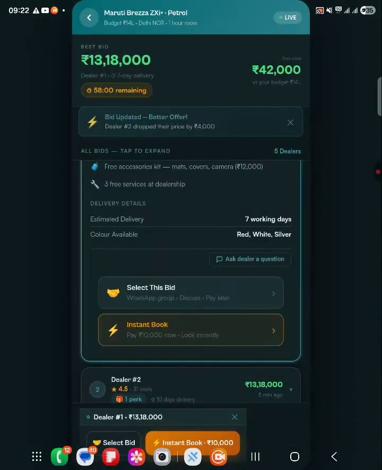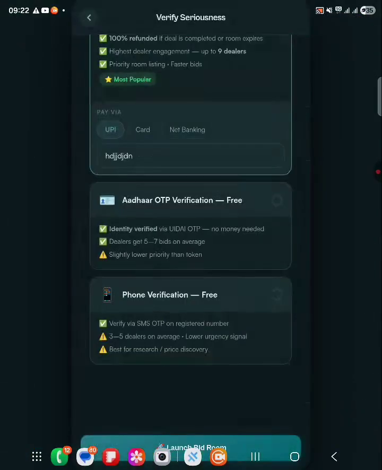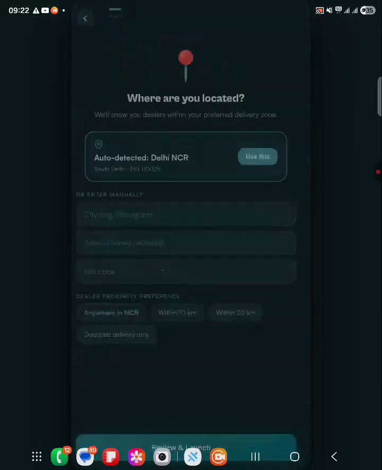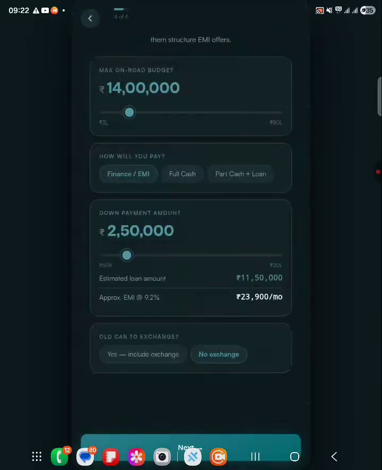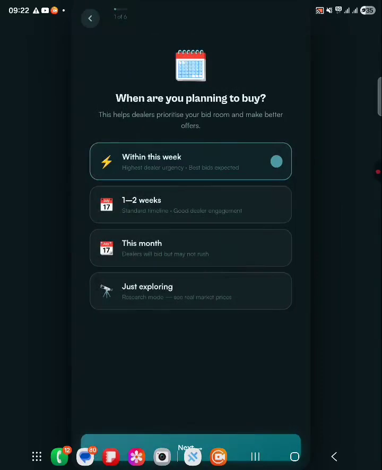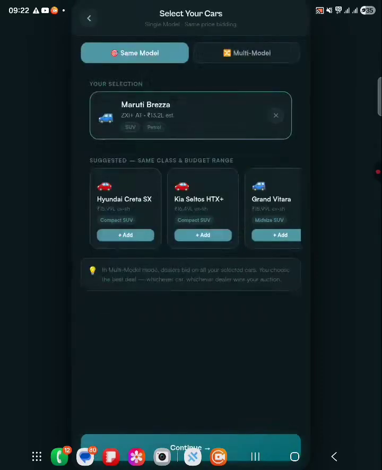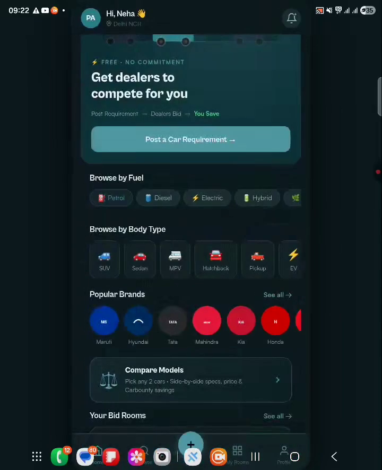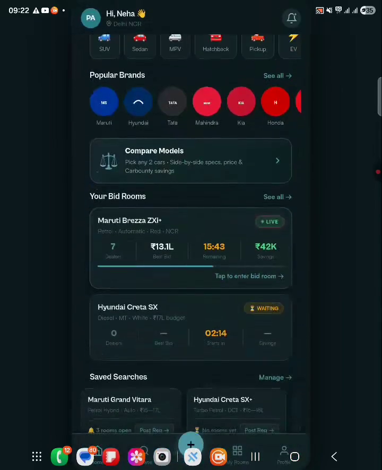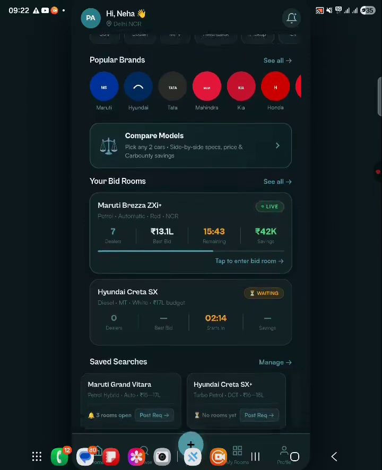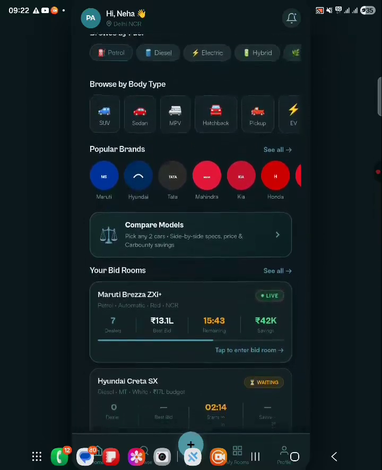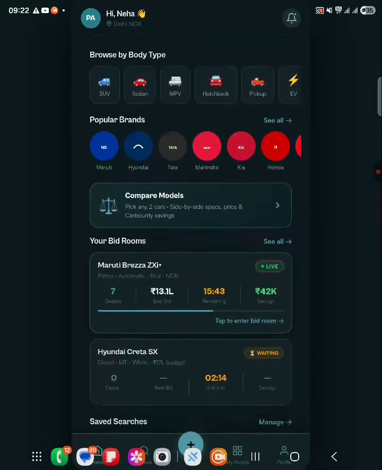So this is just a testing application. It's not the actual application that we are building. We will be finalizing the application within like 15 to 20 days. So this is just a beta version of it that we have used to show the features, the working and testing now. Other than the whole flow, I am going to show you a few other features that are available in the application.